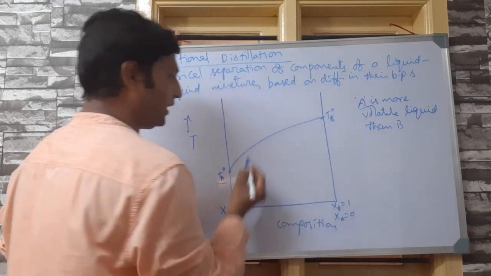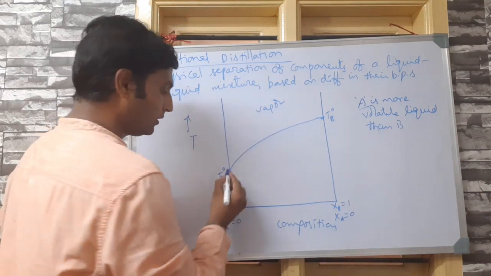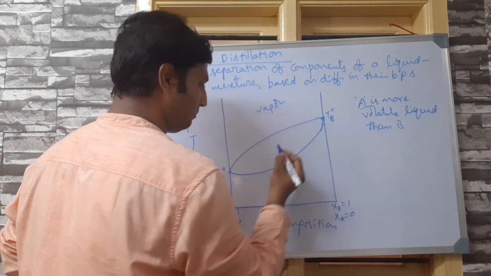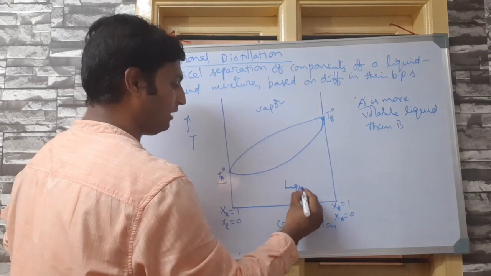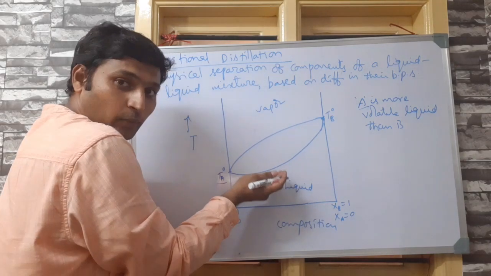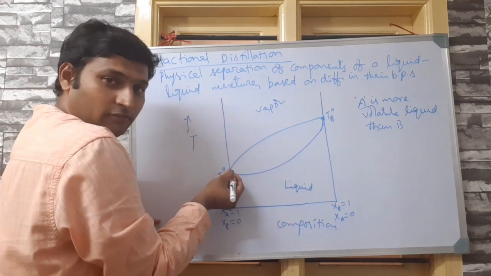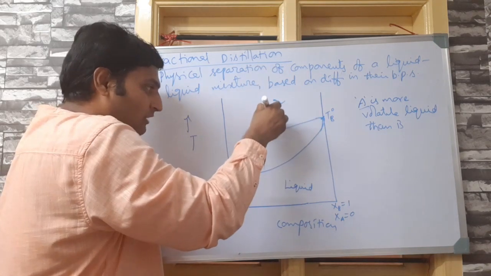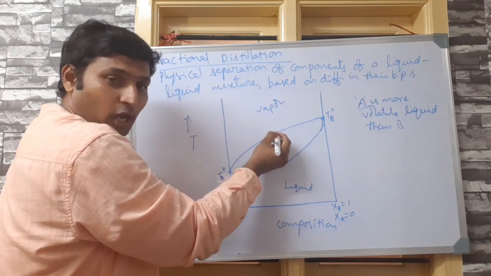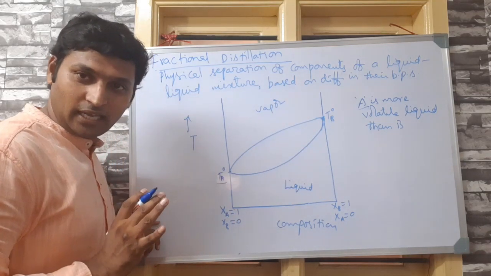Now, this was the dew point curve because at higher temperature we have vapor. This was the bubble point curve because at lower temperatures we have liquid. We went on heating the liquid, it went on vaporizing, and we saw the first bubble here. So this is the bubble point curve. We went on cooling the vapor and we saw the first drop of liquid here, that is dew, we call it. That's why this will be the dew point curve. This we are clear, right?